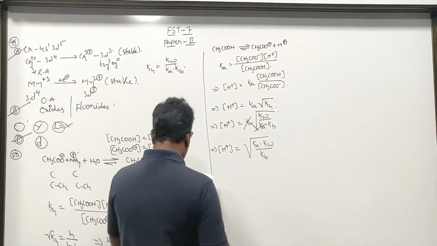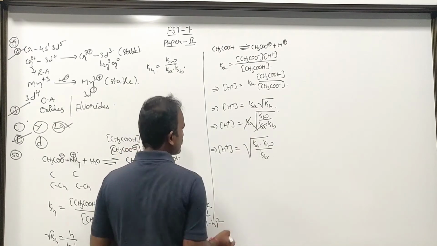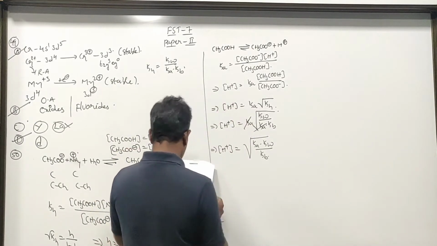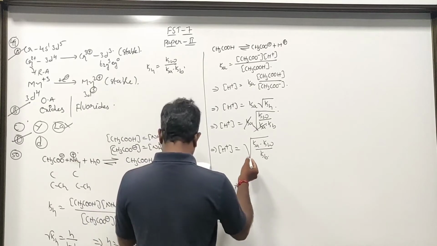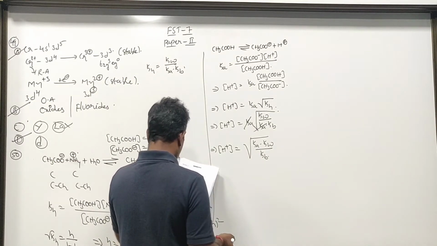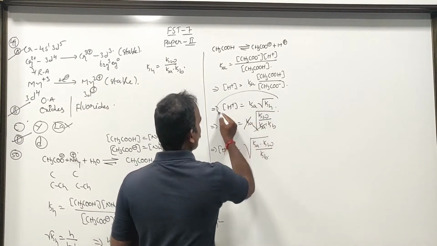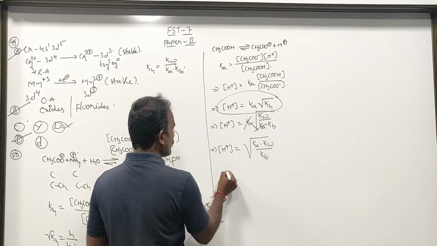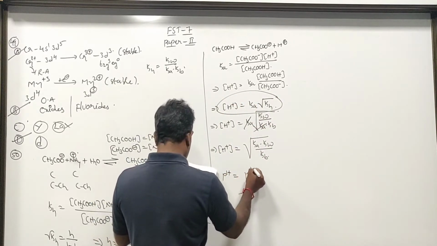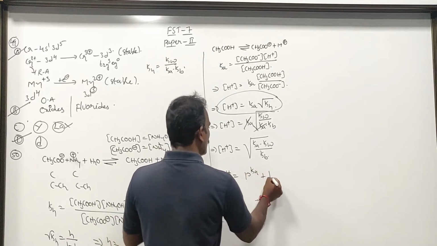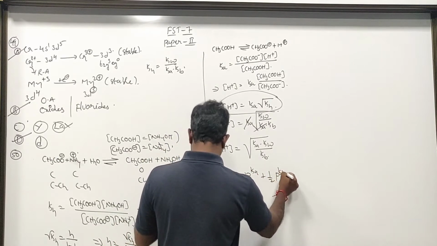Now from this, if we take the pH value of the solution, pH is equal to pKa plus 1 divided by pKh.